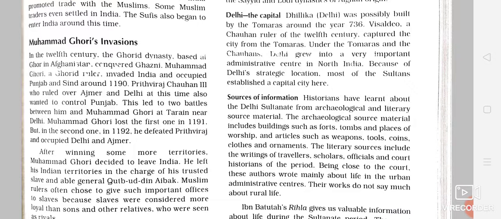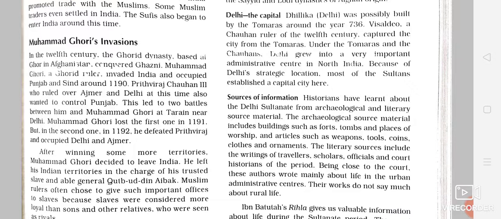Now when he was very badly defeated, he was not able to bear his defeat, so very secretly within a year he was planning with all his military commanders, advisors and nobles that he once again wanted to have a battle with Prithviraj Chauhan III next year only, that is in 1192. So again next year, with full preparation, Muhammad Ghori marched towards Delhi and Ajmer.